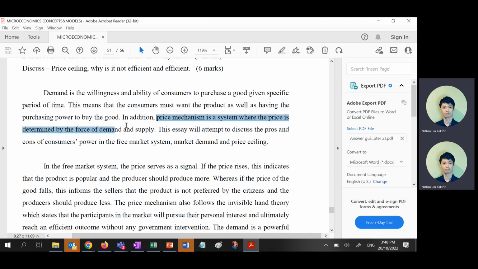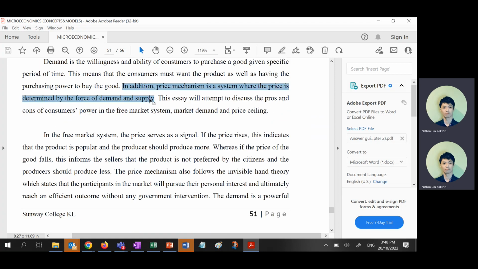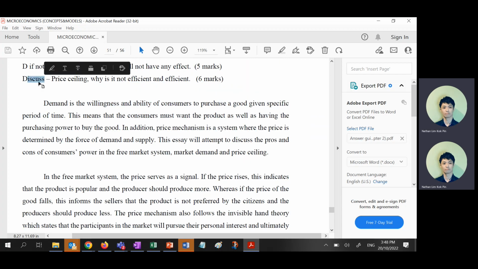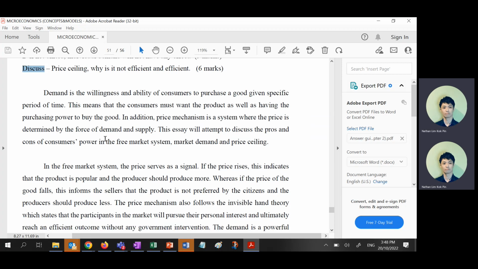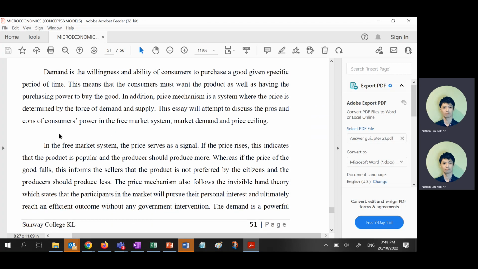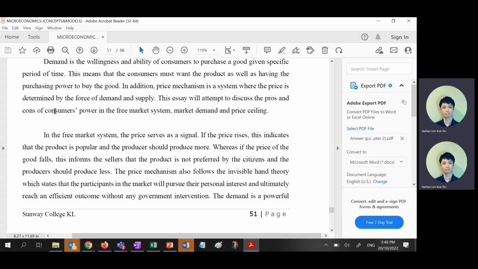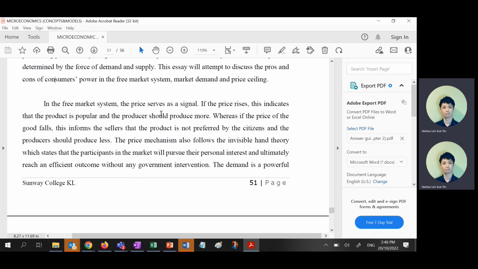Price mechanism is where this one determines the force of demand. This one you don't need really, because we don't share with you price mechanism anymore. You don't need this definition, right? Discuss the pros and cons, because it's a discussion question. If you already watch my guide on how to write essay, you should know what's discussed. Discuss is a debate, so must have pros and cons. It's also pros and cons, either agree, disagree, either merit, demerits, either positive, negative effects, right? Depends on what type of question.